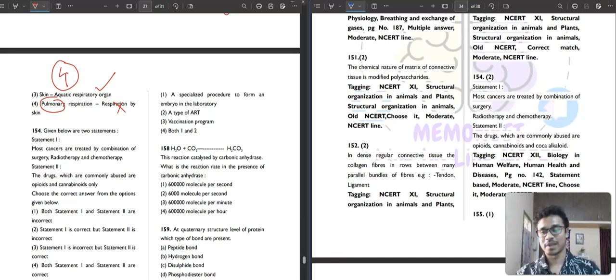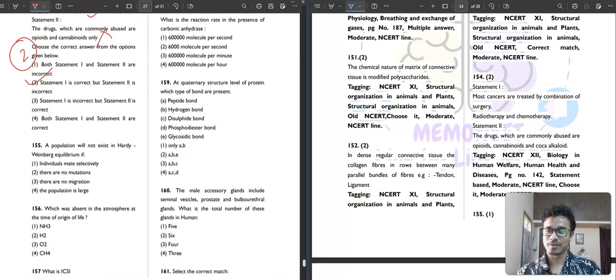read the topic specifically. Question 154, statement first: most cancers are treated by a combination of surgery, radiotherapy and chemotherapy. Obviously correct. And then statement second says the drugs which are commonly abused are opioids and cannabinoids only. The drugs which are commonly abused are opioids, cannabinoids and coca alkaloids. So not only these two, we have coca alkaloids also. So this statement is not correct. Second option is your correct answer. Question number 155.